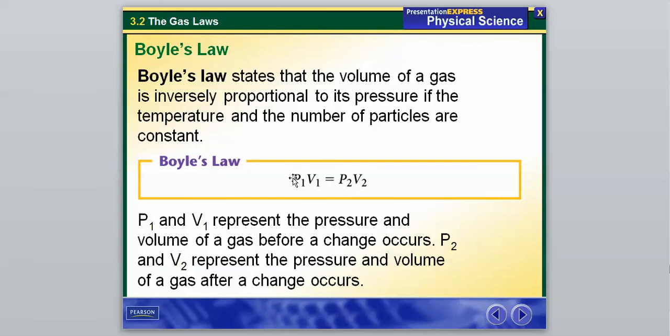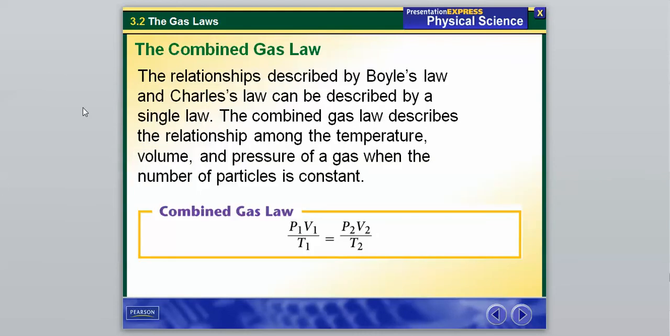So I would make sure we write down what Boyle's law is here, that P1 and V1, pressure 1 and volume of a gas before a change occurs, and then P2 and V2 represent the pressure and volume of a gas after a change occurs. And again, I know this might sound a little bit confusing now, but make sure you write this down, and we will go over some examples in class. And so